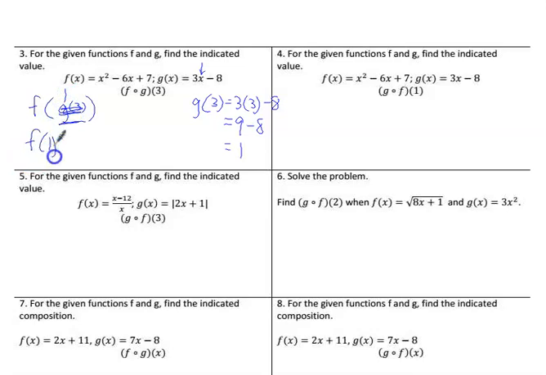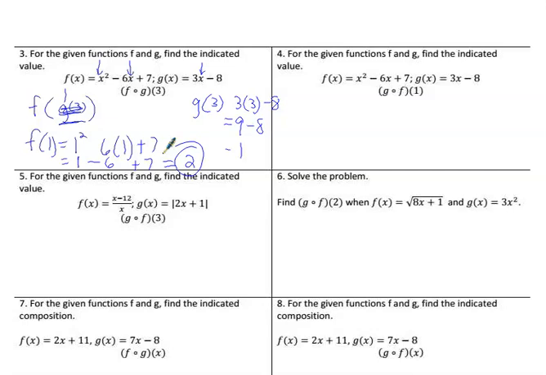f of 1 means go to f and plug in a 1 for every x. So 1 squared minus 6 times 1 plus 7. 1 squared is 1 times 1, which is 1. 6 times 1 is 6, plus 7. So 1 minus 6 is negative 5. Negative 5 plus 7 is the same thing as 7 minus 5, which is 2. So the answer to number 3, f of g of 3, is 2.